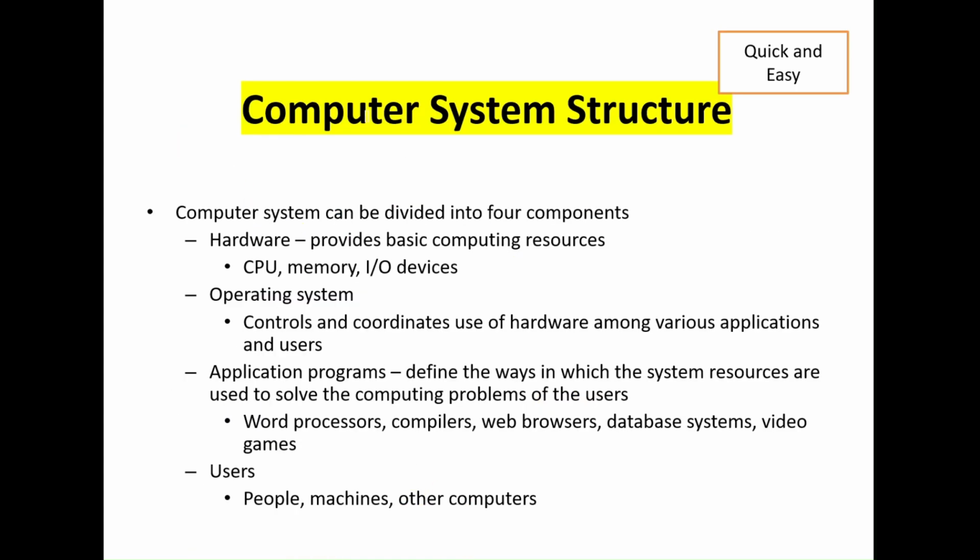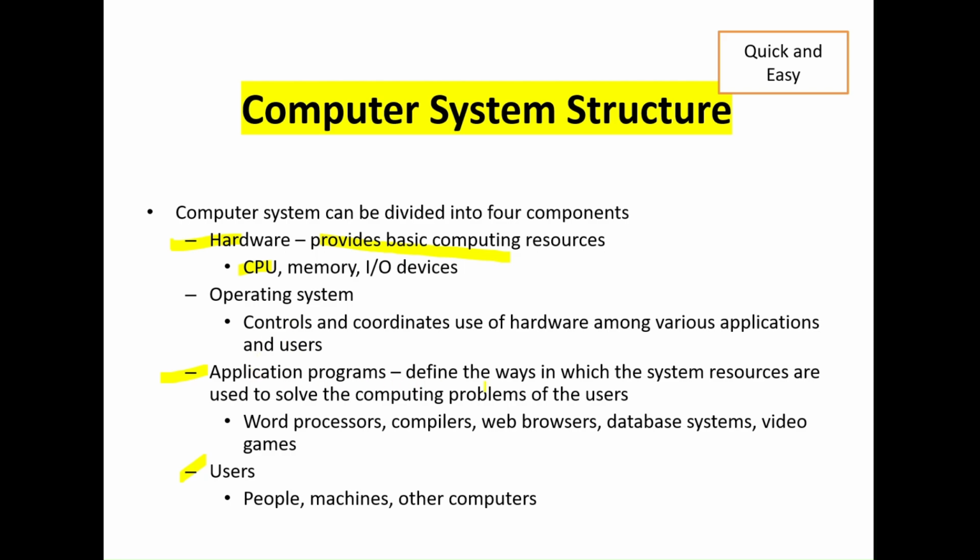So what is the computer system structure? The computer system is divided into four components. First is the hardware, second is the operating system, then the applications, then the user. In the hardware we have the basic computing resources like CPU, memory, I/O devices. The operating system controls and coordinates the use of hardware among various applications and users.